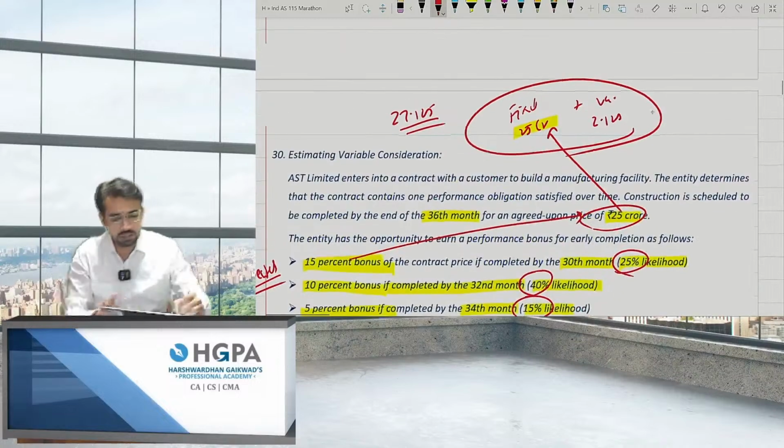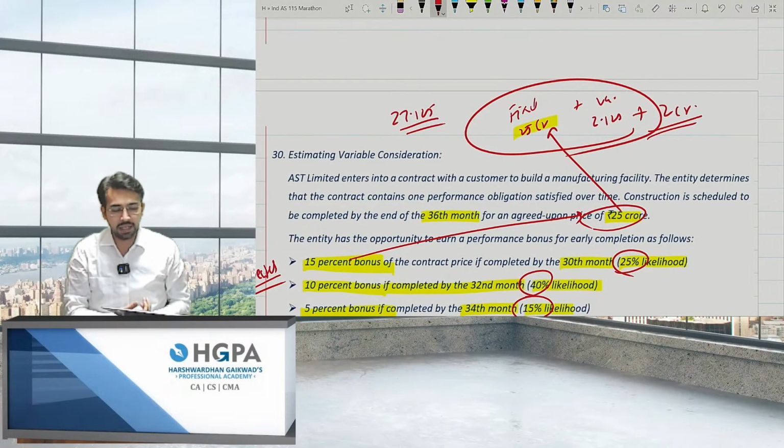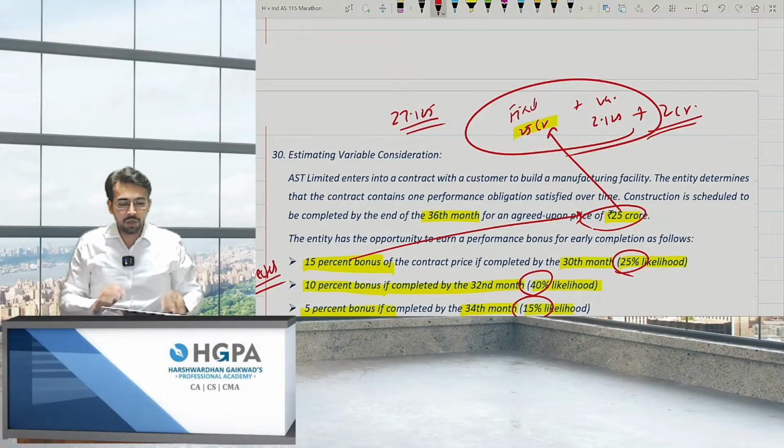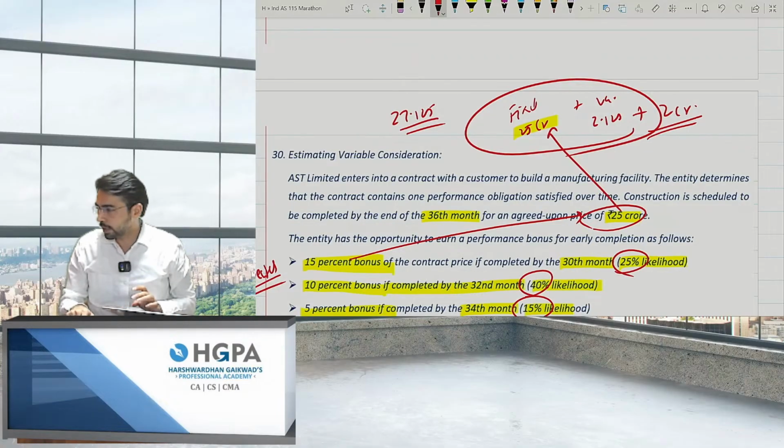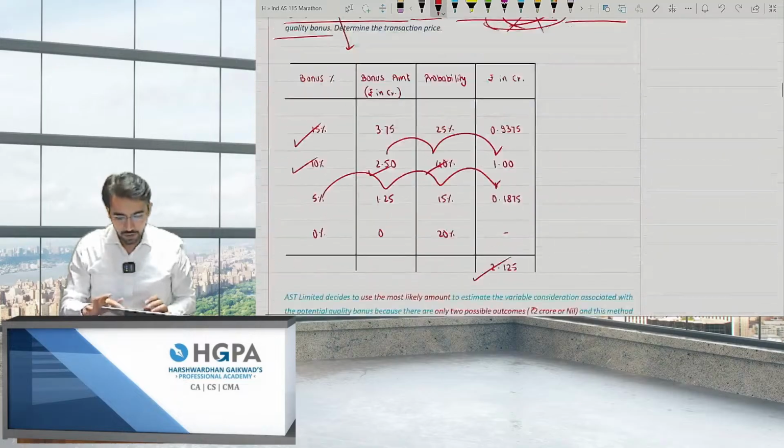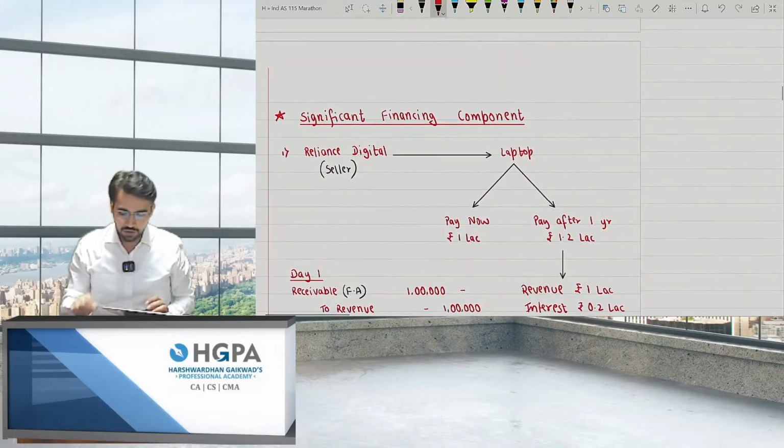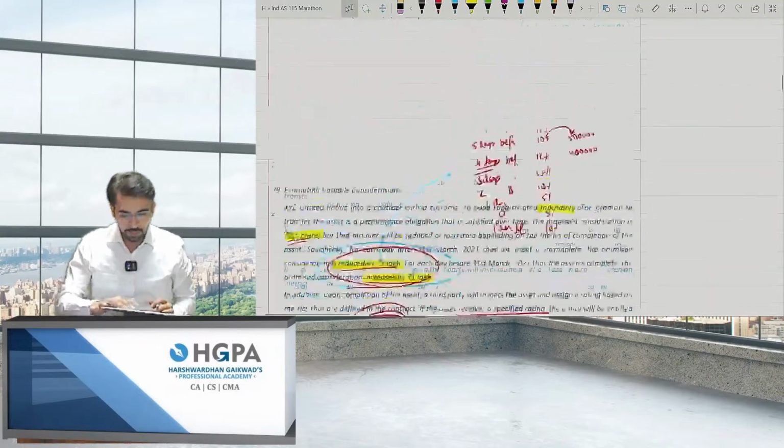So, what will the case be? The answer will be 2 crores additional, because 60% is most likely, right? So I'll add 2 crores directly. I'll not multiply with the probability. So I hope the point is clear till here. So this was the case of variable consideration. Okay. Now coming to the third point,